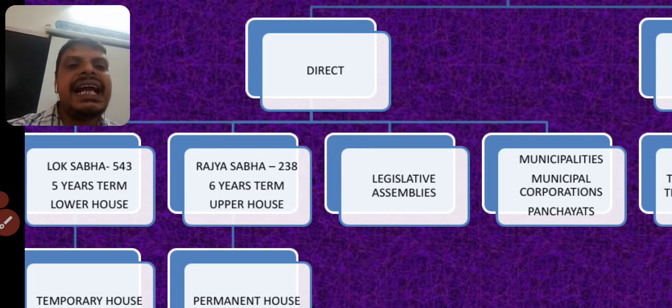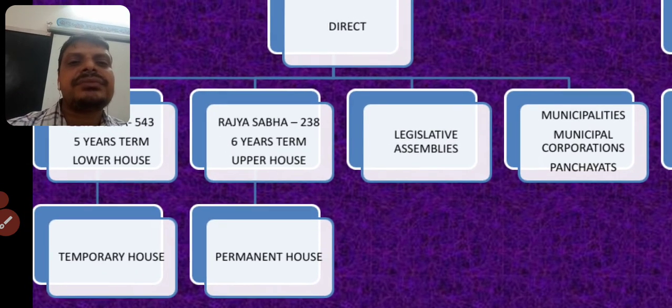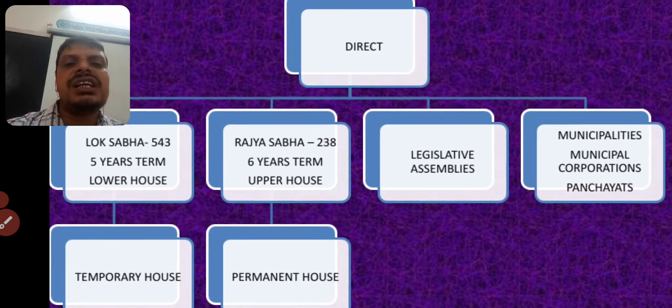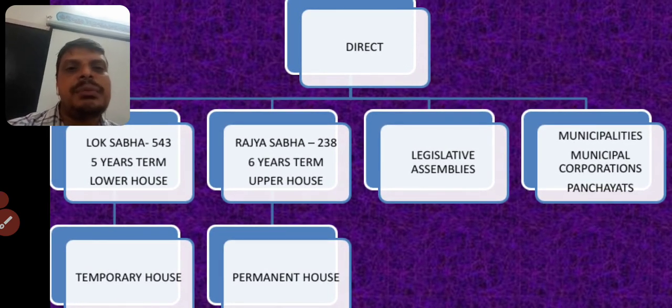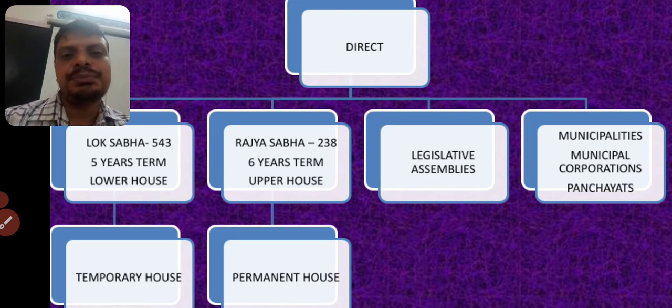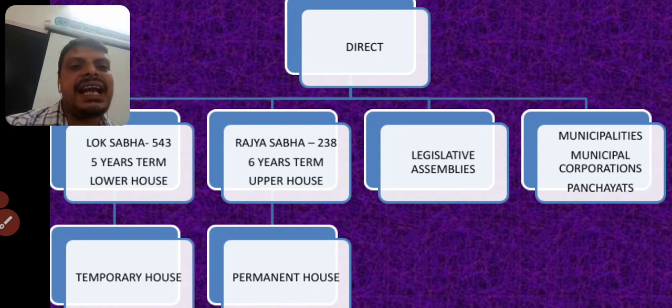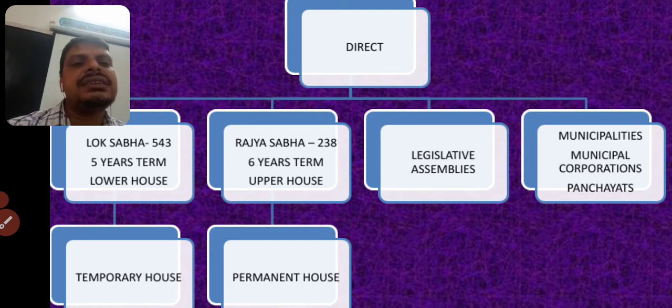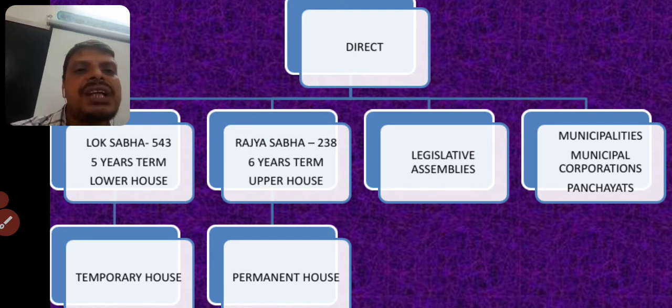Okay, the second thing we find here is that the Lok Sabha is also known as the temporary house, because after 5 years all the members have to resign from their job. That means they will lose their authority as members of parliament. Again, if they want to become a member, they have to contest in elections. Next, you find the second one is the upper house. The upper house is called Rajya Sabha.